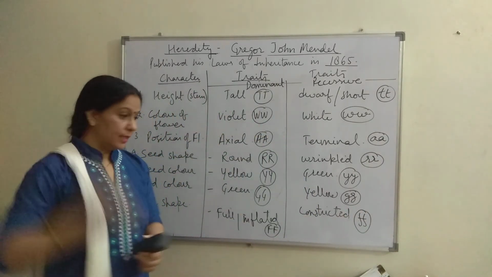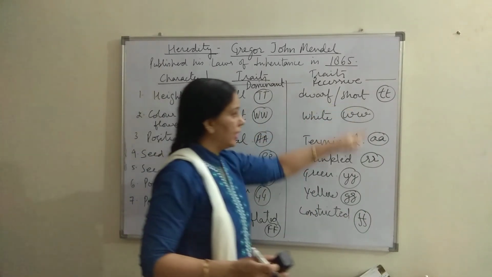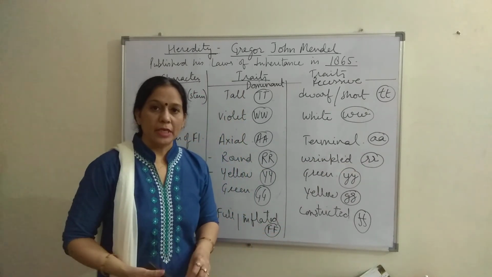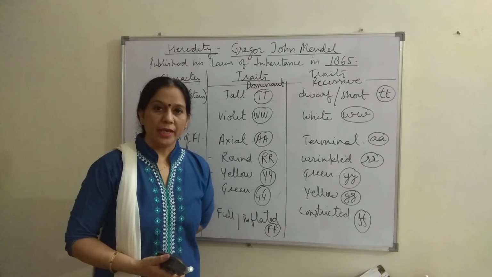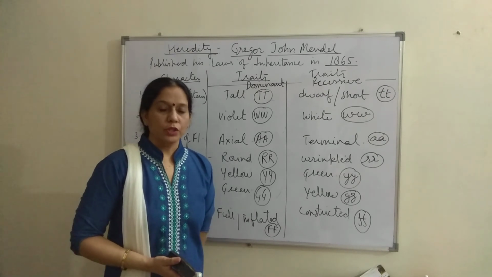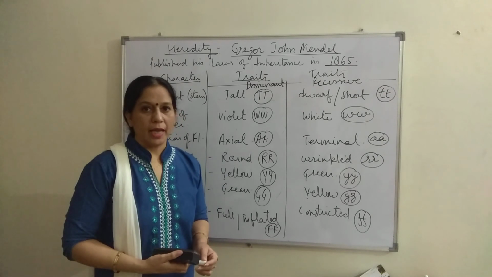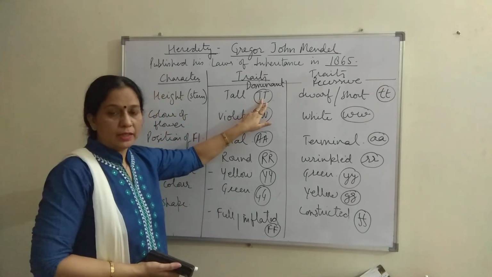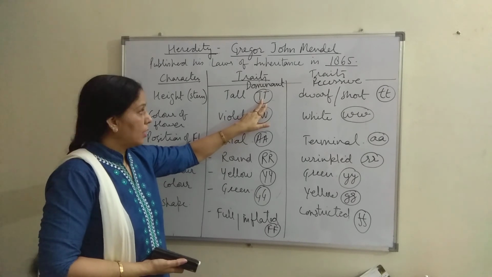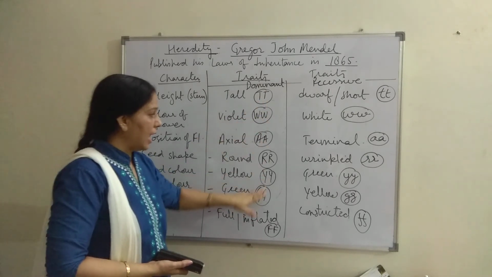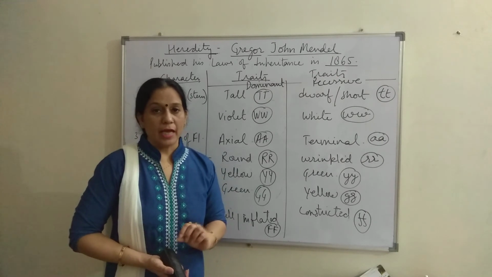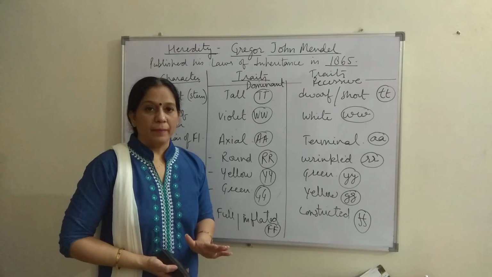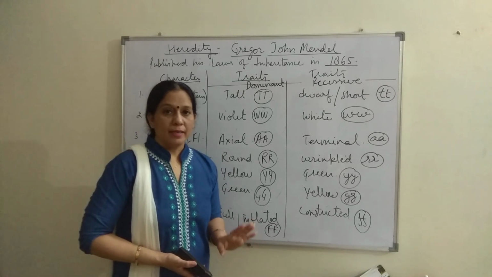See children, these letters that I have written in a circle, these are called factors. Factors are genes today. At the time of Mendel, gene term was not introduced. It was introduced after 1900 and 1902. So these were the terms, factors, and these factors are denoted or represented by specific alphabets. Now these alphabets are universal. Universal means they are known by the same alphabets throughout the world.